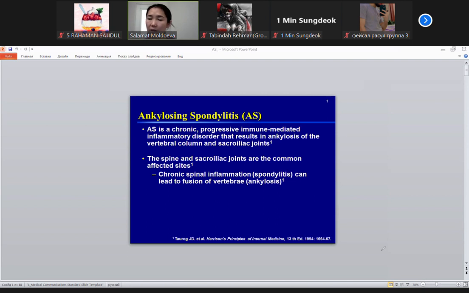The intervertebral part becomes inflamed. For example, if here is one vertebra, second vertebra, third vertebra, etc., the cartilage part will be inflamed. When they are inflamed and overgrown, what happens? The cavity decreases as usual. Later, this cavity will be lost, and it's called ankylosis.